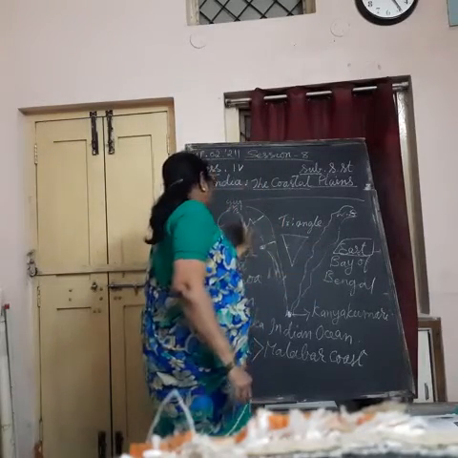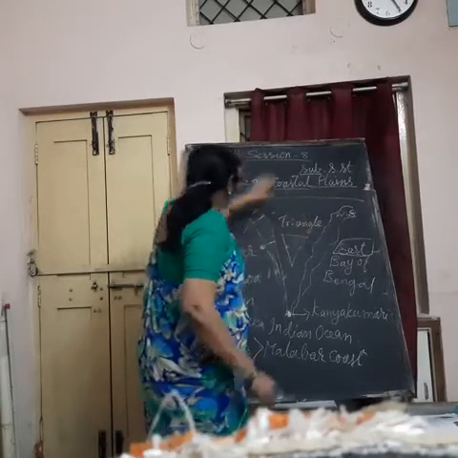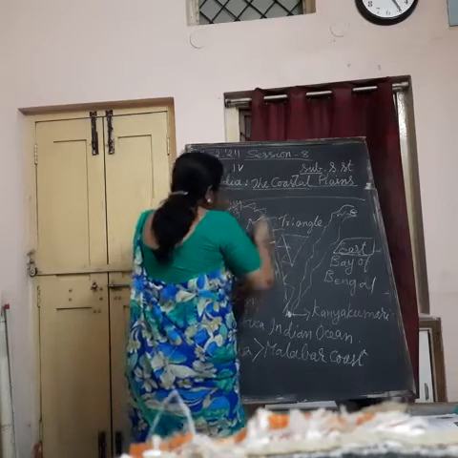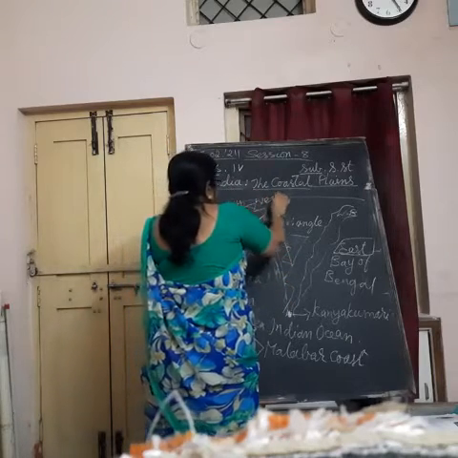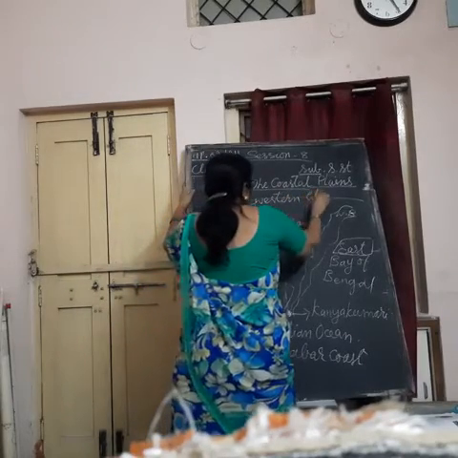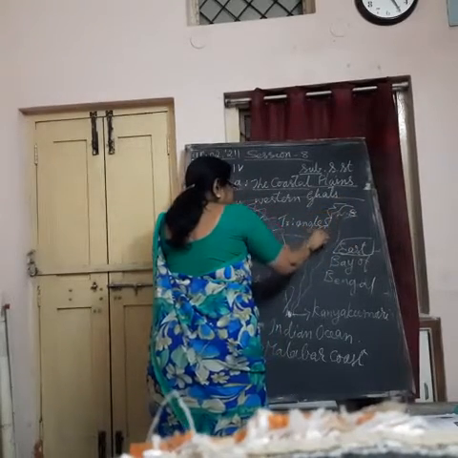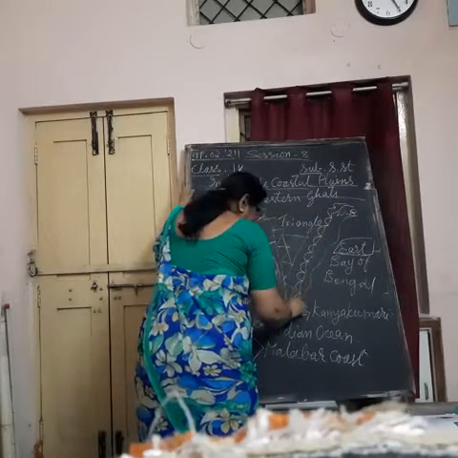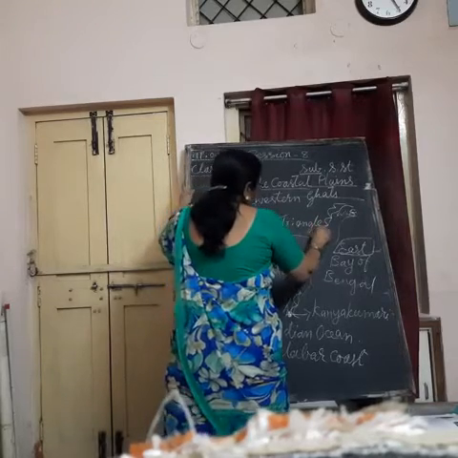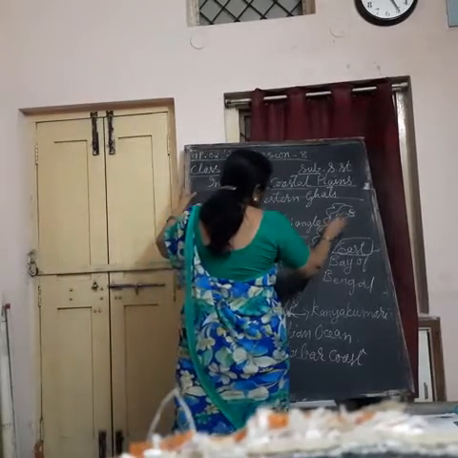Western coastal plain is separated from the mainland with the Western Ghats. Ghats means hills. And eastern coastal plain and the mainland is separated by Eastern Ghats.